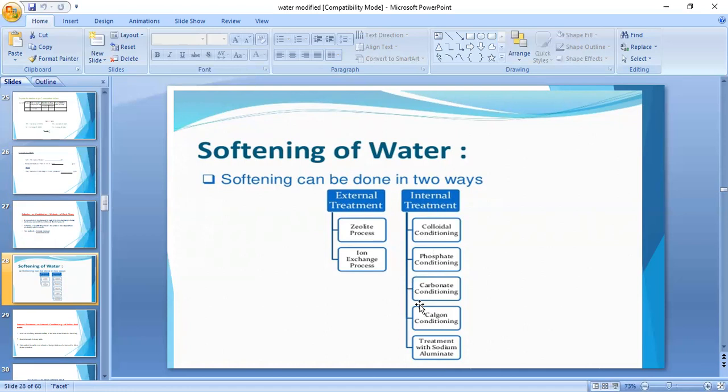External treatments means the zeolite process and ion exchange. And internal treatment means colloidal conditioning, phosphate conditioning, and carbonate conditioning, like this. Okay, so now we are going to discuss both of these methods, external and internal.